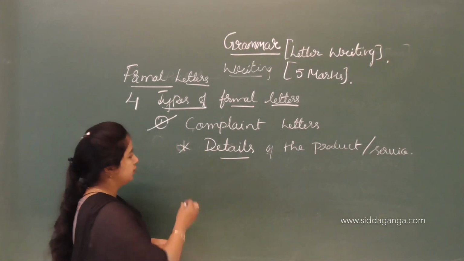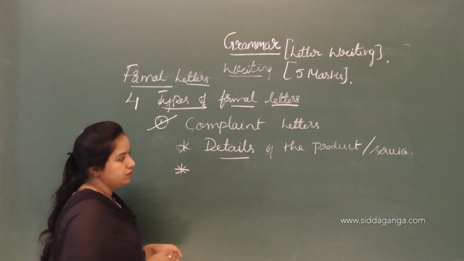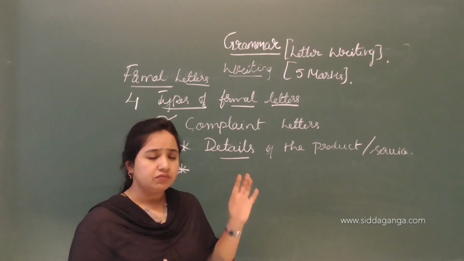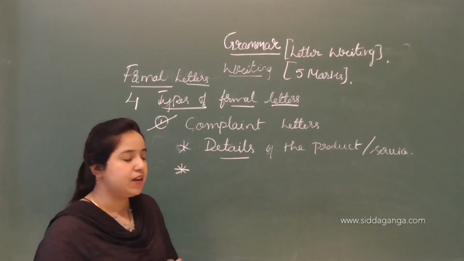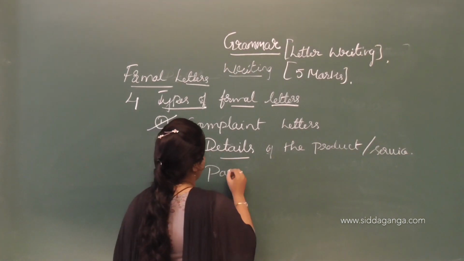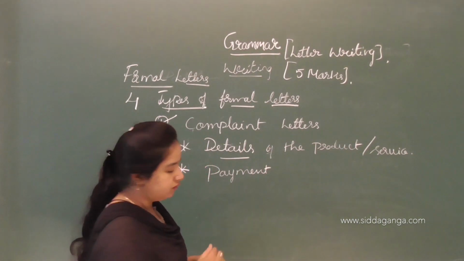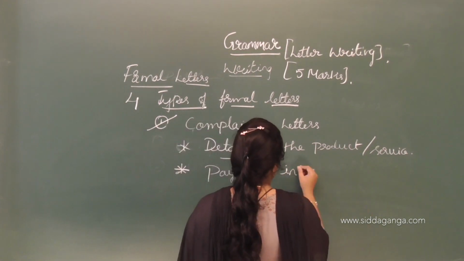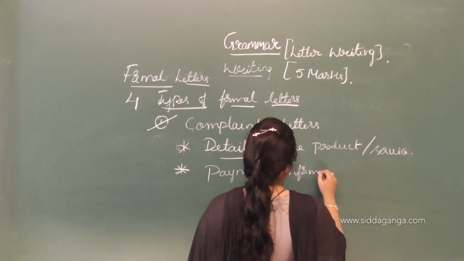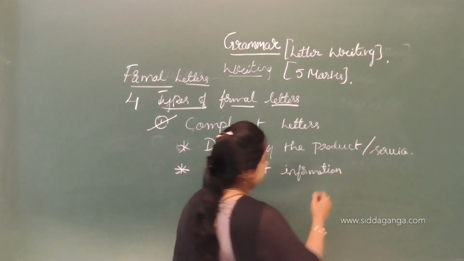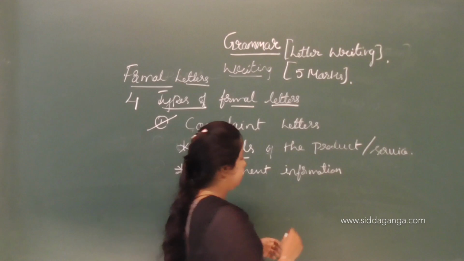Then payment information, like bill, cash memo number. The next thing you are going to write in the letter is the payment information. How did you pay: through cash, or did you use banking or a check? And also the bill.